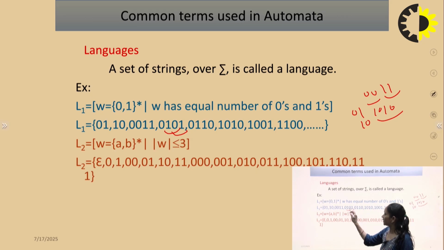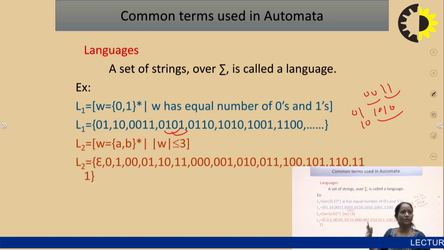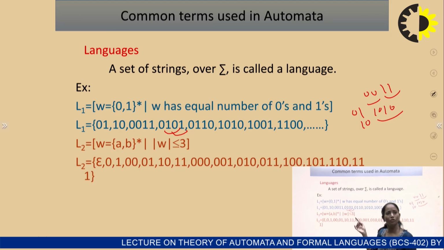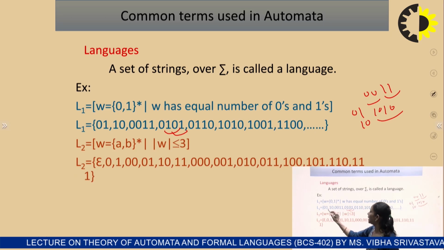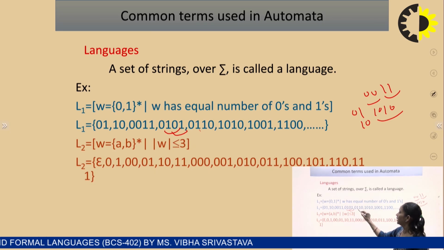Order doesn't matter. What is the condition? The number of 1s and the number of 0s are equal, but the sequence doesn't matter. So here, if I say 0, 1, 0, 1, the number of 0s is 2 and the number of 1s is also 2, then it belongs to L1. 0, 1, 0, 1, 1, 0 will also belong to L1.